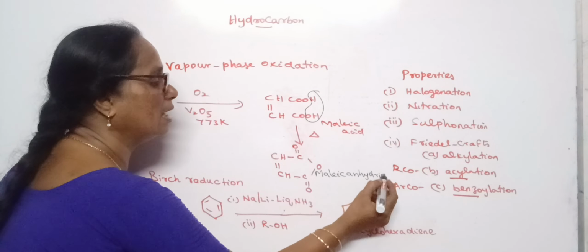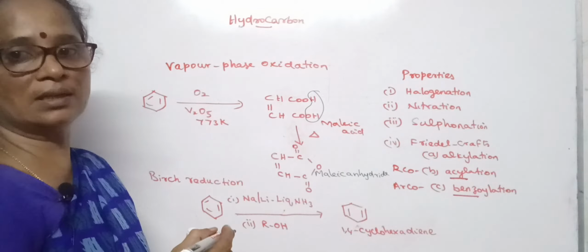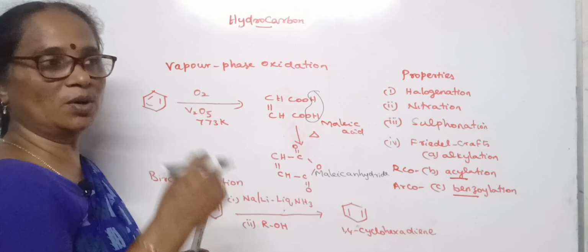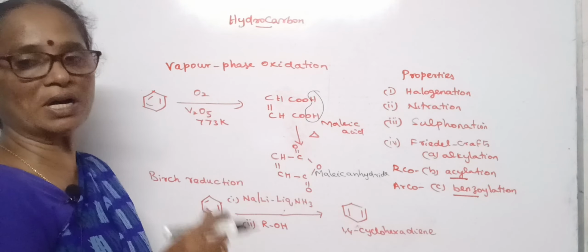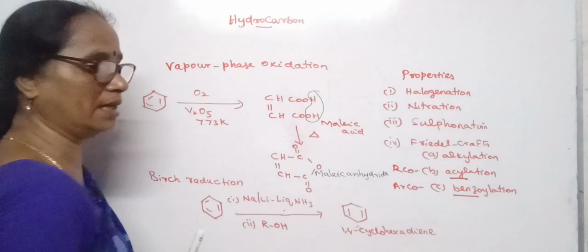So anhydride means without water. There will be a loss of a water molecule between the 2 carboxylic groups. As a result of that, we will get anhydride.